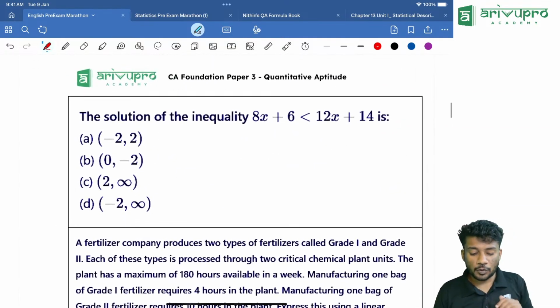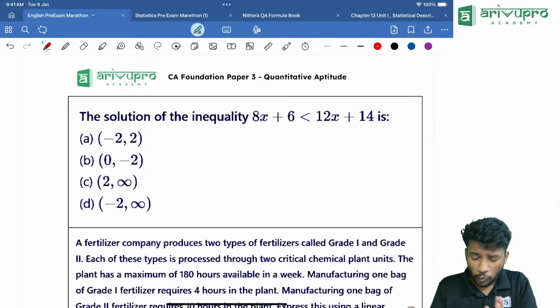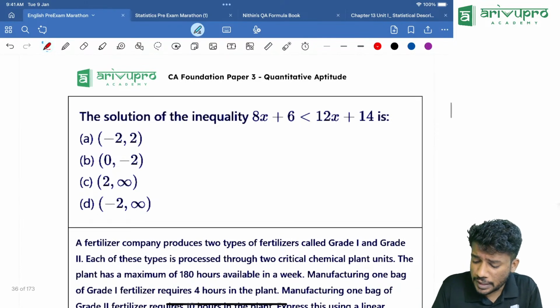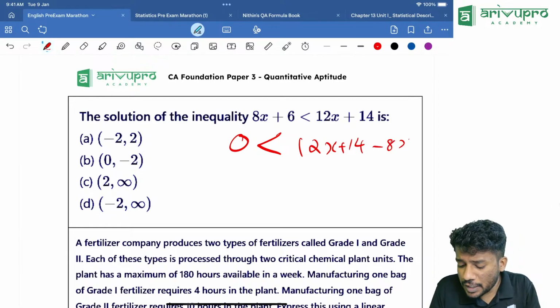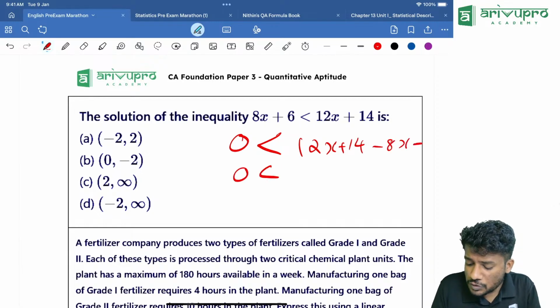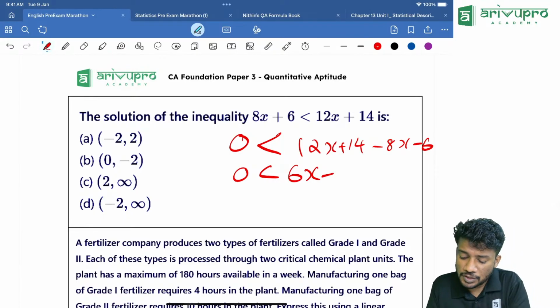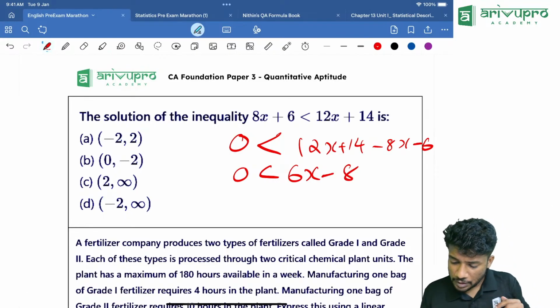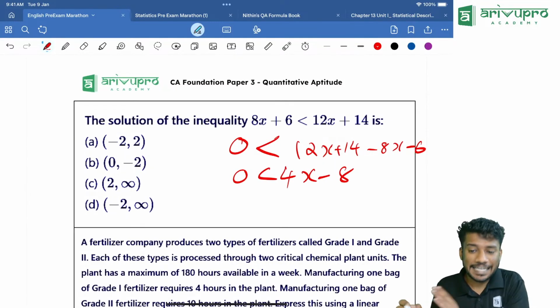Then solving the inequality. How will you solve the inequality now? 8x plus 6 less than or equal to 12x plus 14. Take 8x to the other side, and I'll take the 6 to the other side too. That means 0 less than 12x plus 14 minus 8x minus 6. That means 0 less than 4x plus 8. 6 minus 14 is minus 8, correct? 4x minus 8 greater than or equal to 0.